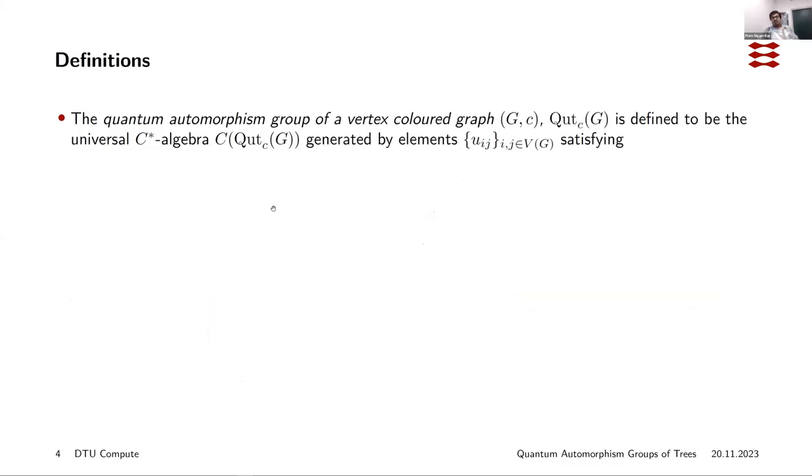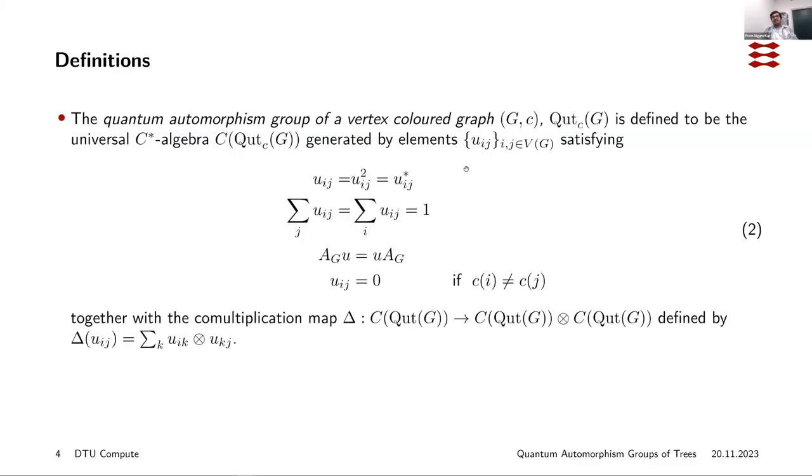We also need the quantum automorphism group of a vertex-colored graph. You first take the C-star algebra with respect to the uncolored graph, and then you quotient it by this additional relation that Uij is 0 if C of i is not equal to C of j. So the entry corresponding to i, j, where i and j have different colors, needs to be 0.